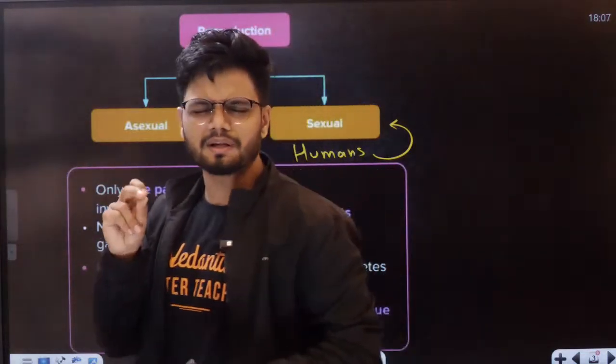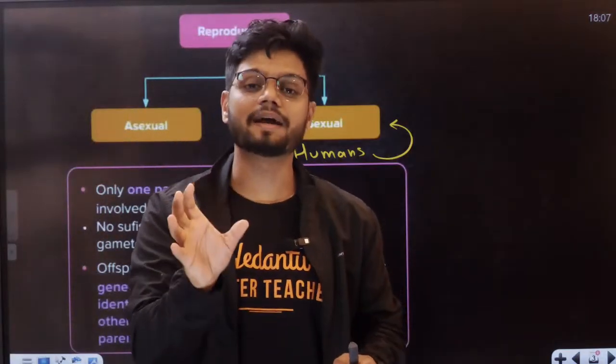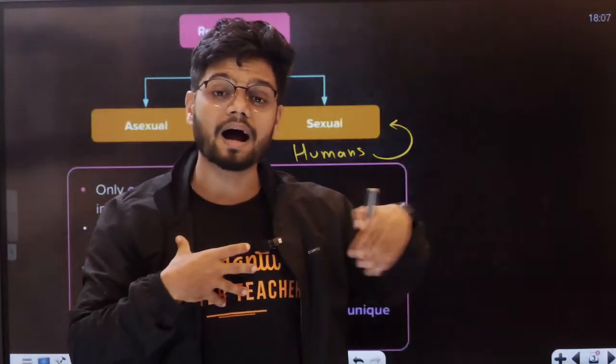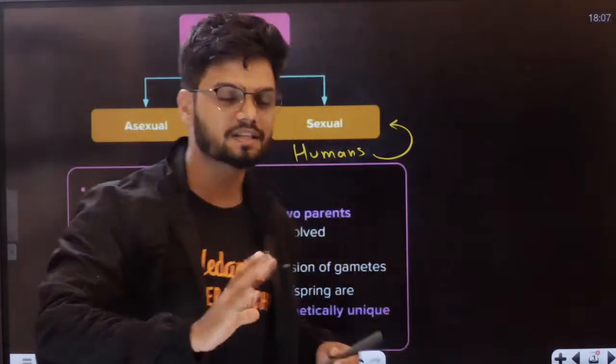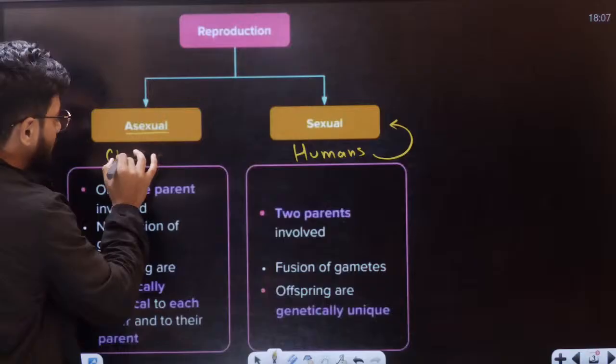Can anyone tell me the term we use to define this? Let's say I am the parent and my offspring is there, both are identical to each other. What do you call them, students? We call them clones. So in asexual reproduction, we get clones.